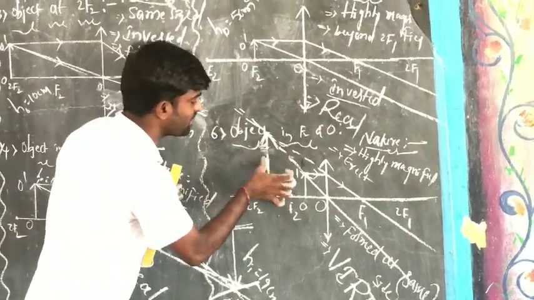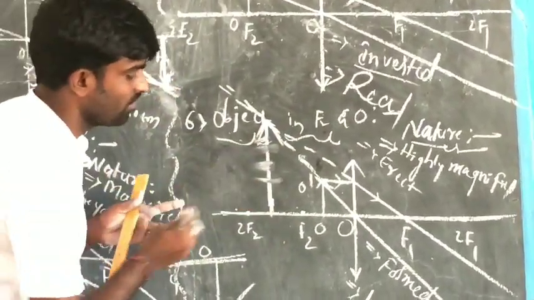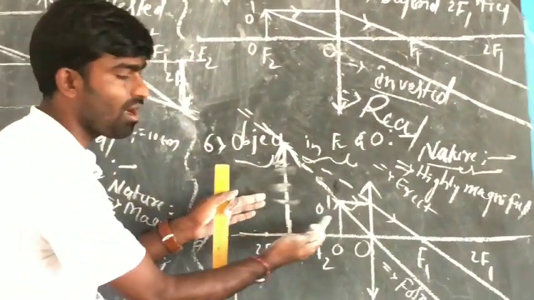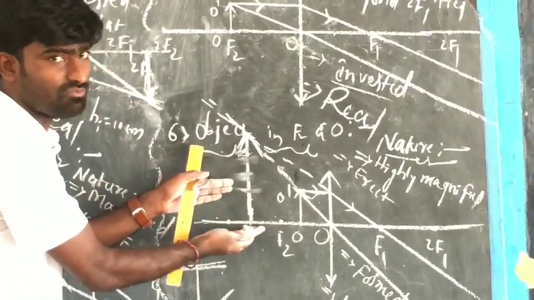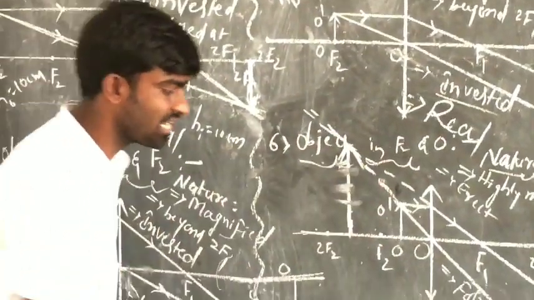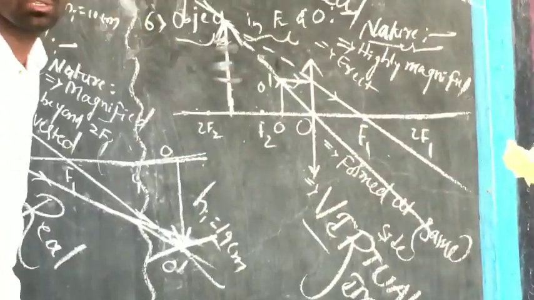So here, what kind of image? We can't get it on a screen because it is formed on the same side of the object. That's why we cannot get it on a screen, and hence it is a virtual image.